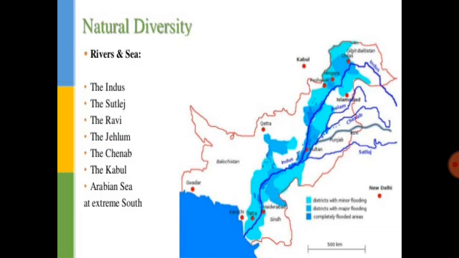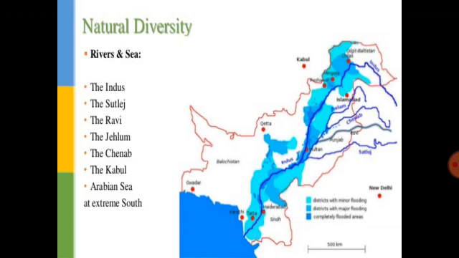The Indus River is the longest river in Pakistan. The Indus River starts in the mountains of China. It flows through the full length of Pakistan and ends in the Arabian Sea near Karachi. The other main rivers of Pakistan are Satluj, Chenab, Ravi and Jhelum. And all these rivers are the main source of fresh water in our country.